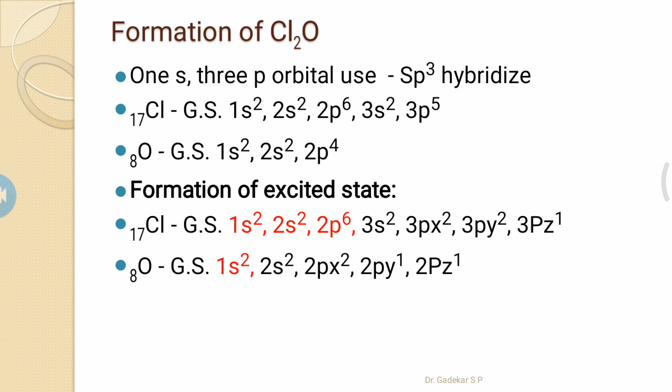It means the 3p5 ground state configuration of chlorine has an electron promoted. Oxygen 2p4 is excited to form 2px2, 2py1 and 2pz1. These 3px2, 3py2 and 3pz of chlorine, as well as 2px2, 2py1 and 2pz1 of oxygen, are involved in hybridization.